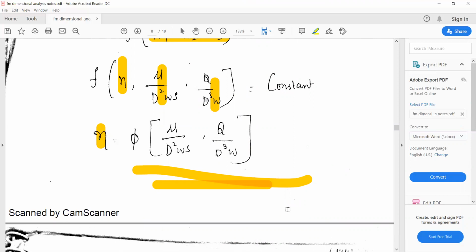This is how dimensional analysis problems can be solved by making use of Buckingham's pi theorem. What it says is, if there are n number of variables in a physical phenomenon which contains m number of fundamental dimensions, then the variables can be grouped into n minus m pi terms. So I hope you have understood. Thank you.